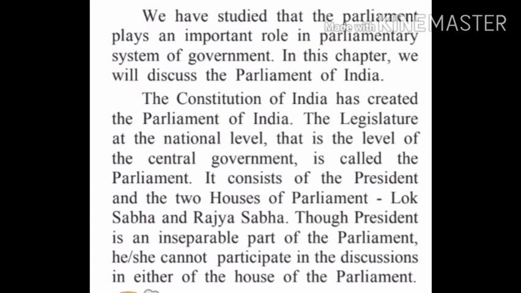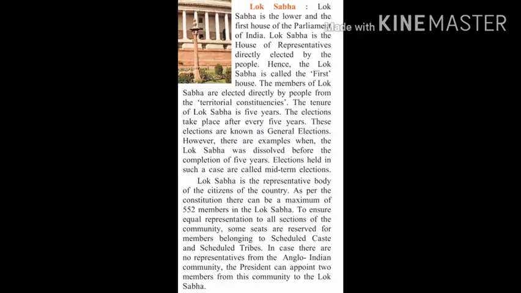The two houses of the Parliament are called Lok Sabha and Rajya Sabha. As I told you, there are two houses of Parliament. Which are those two houses? Lok Sabha and Rajya Sabha. Lok means people, no? Yes. So Lok Sabha. Now let's begin with Lok Sabha.